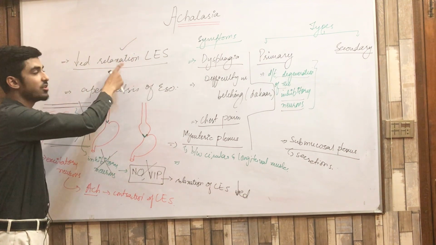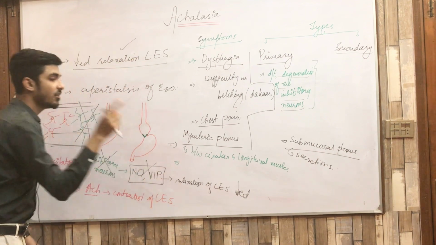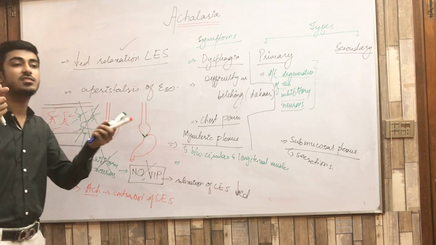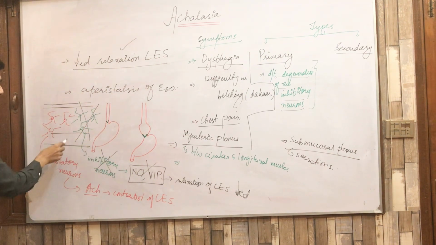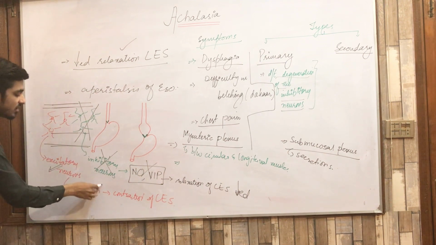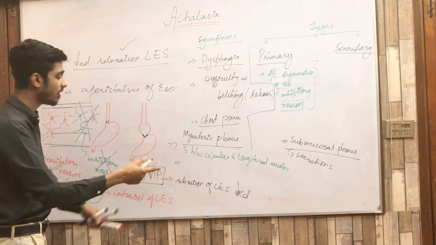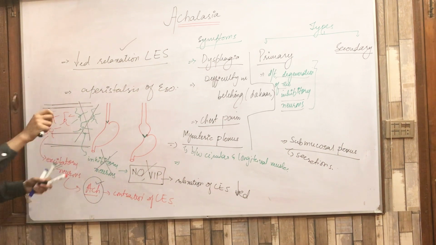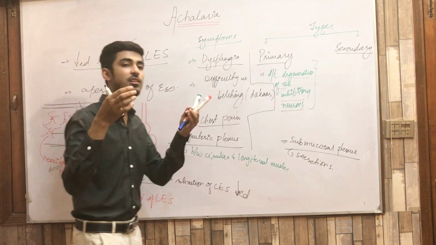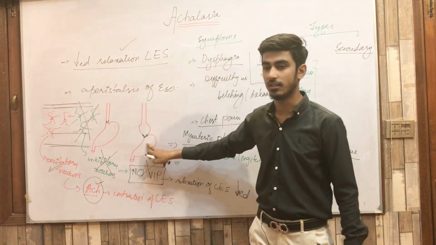Now it is cleared your question that why decreased relaxation occurs. So this is the reason. And one thing more, why the sphincter is in the continuously contracted state: because of the excitatory neurons. These neurons are normal and they are normally secreting acetylcholine, but these inhibitory neurons are degenerated and do not have the nitric oxide. So that is the reason the acetylcholine is continuously released and it is continuously contracting the lower esophageal sphincter here.